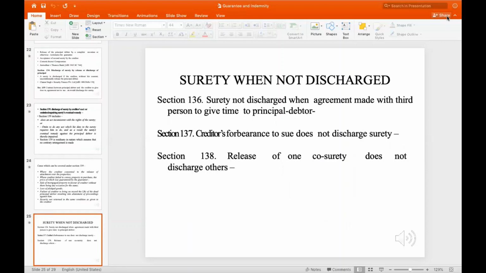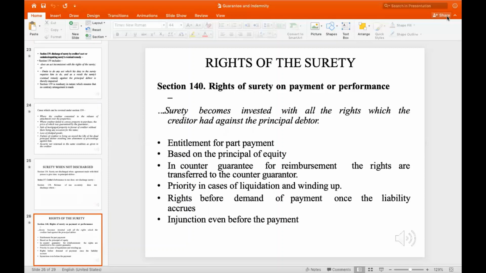Surety is not discharged under Section 136 when an agreement with a third party gives time to the principal debtor, so as to make sure that the surety pays the money. Section 137 says the creditor's forbearance to sue does not discharge the duty of the surety. Section 138, release of one co-surety, does not discharge the others. That means that if one has been released, the other does not automatically get discharged, but it has to be discharged in accordance with the contract.